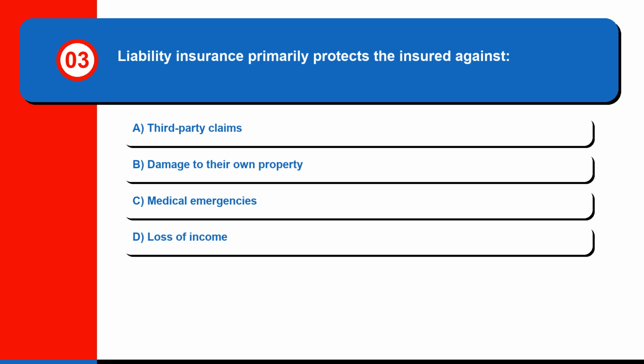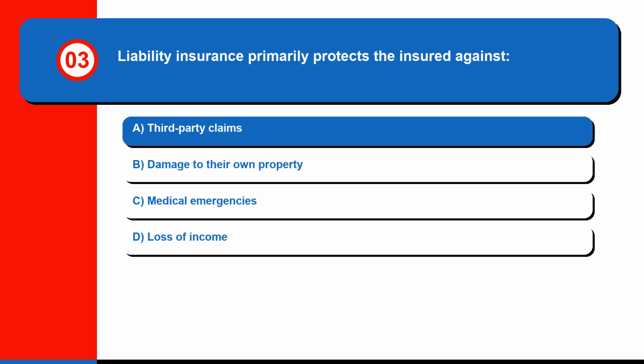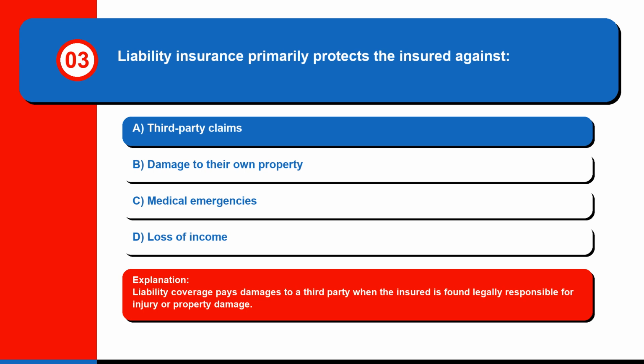Question 3. Liability insurance primarily protects the insured against A. Third-party claims. B. Damage to their own property. C. Medical emergencies. Or D. Loss of income. The correct answer is A. Third-party claims. Liability coverage pays damages to a third party when the insured is found legally responsible for injury or property damage.